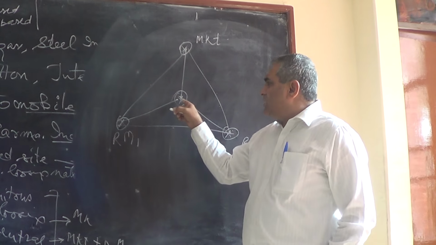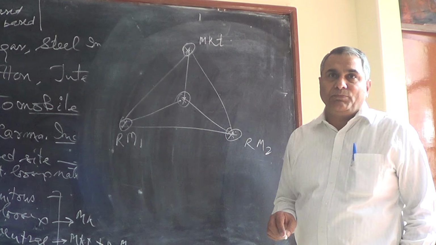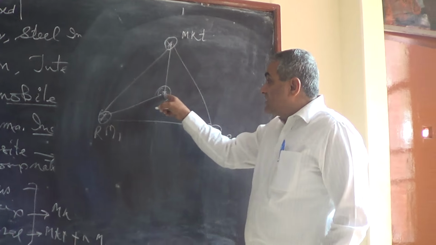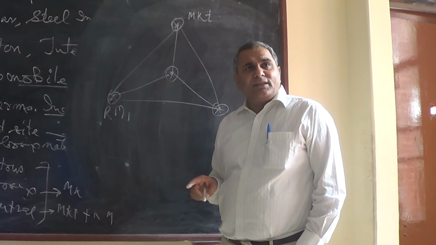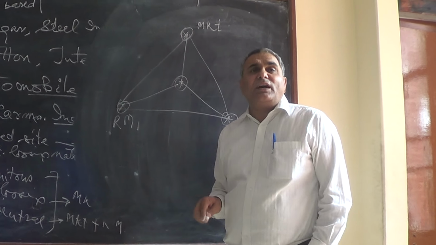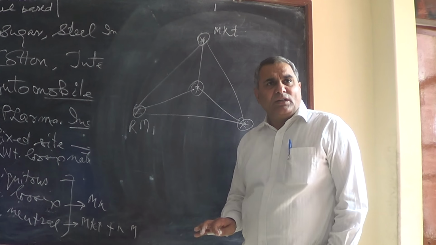This is the ideal location with least transport cost. So this model applies to the location of the iron and steel industry, not only in India, everywhere in the world.